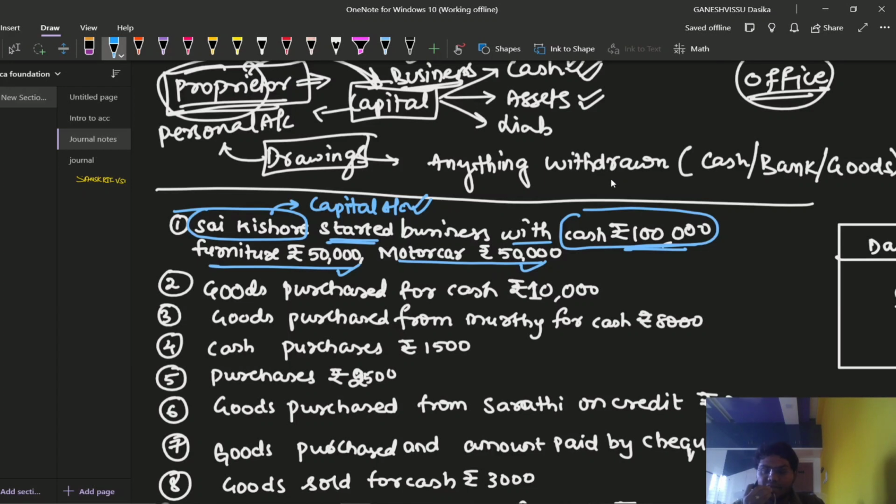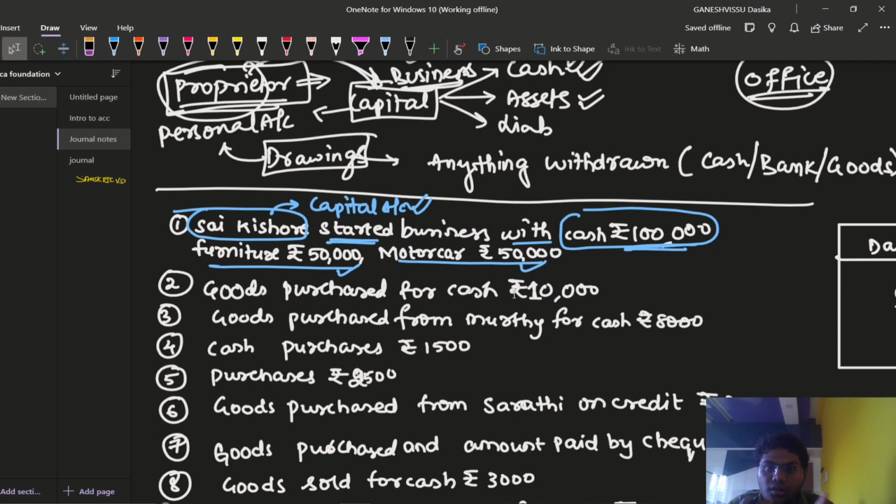That means, can we say that the business is receiving cash? Can we say that furniture is being received? Can we say that motor car is received? Cash is coming into the business, furniture is coming into the business, motor car is coming into the business. Real account rule is what? Debit what comes in and credit what goes out. What is coming in here? Cash is coming in, furniture is coming in, and motor car is coming in. So all three are coming in through the introduction of Sai Kishore capital account.